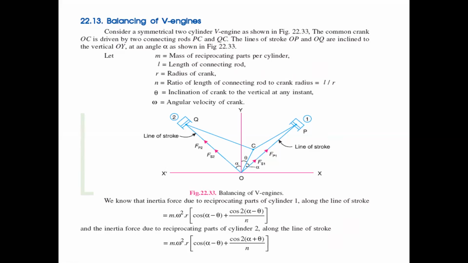Theta is the inclination of the crank to the vertical, and omega is the angular velocity of the crank. Those notations are used in our derivation. When we know the notations, it is easy to make the derivation.